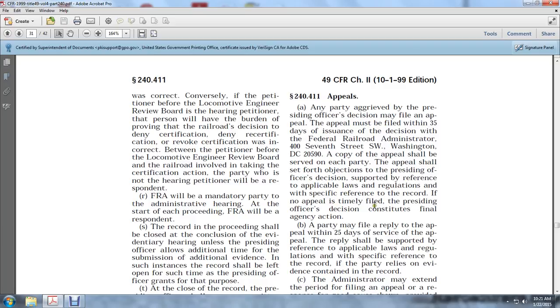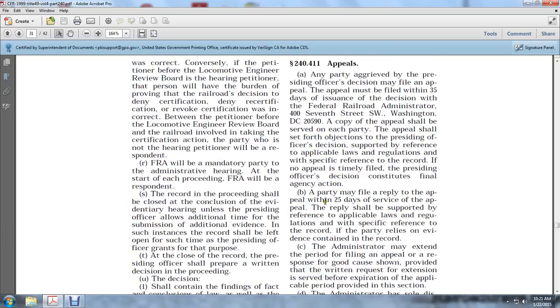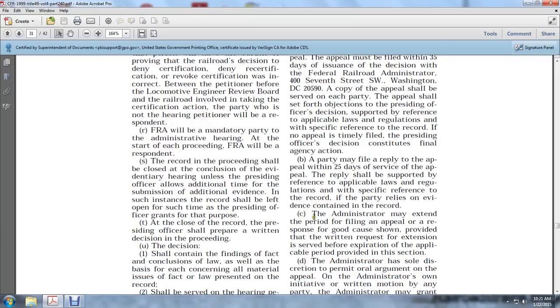The presiding officer's decision constitutes a final agency action, and any party may file a reply to the appeal within 25 days of the service of the appeal. The reply shall be supported by references to applicable law and regulations and specific reference to the record that the party relies on as evidence contained in the record.